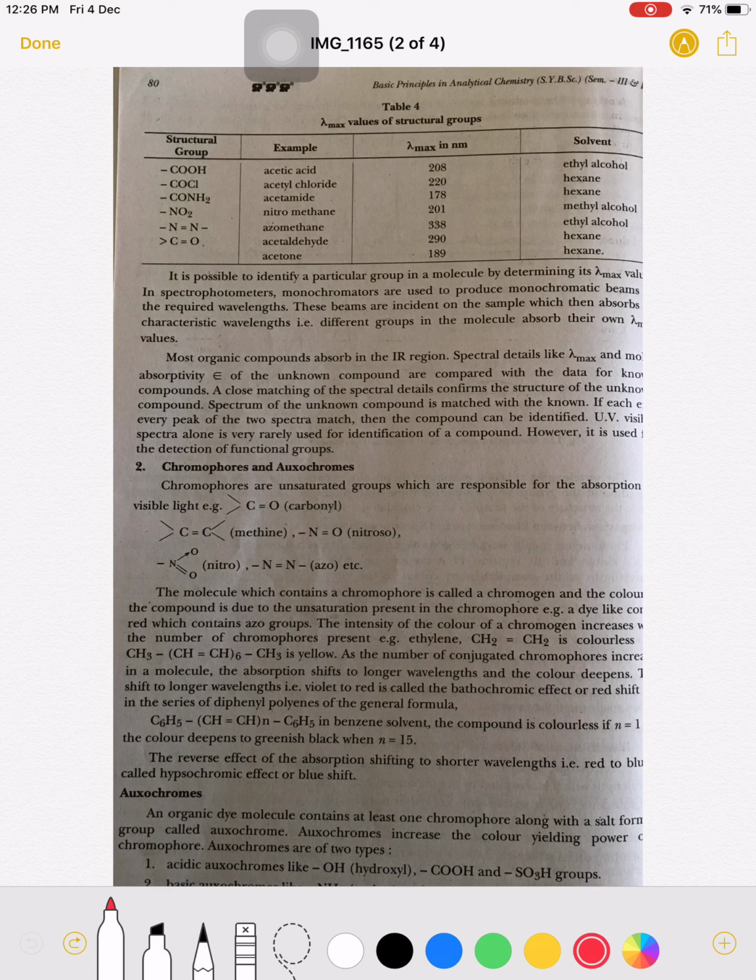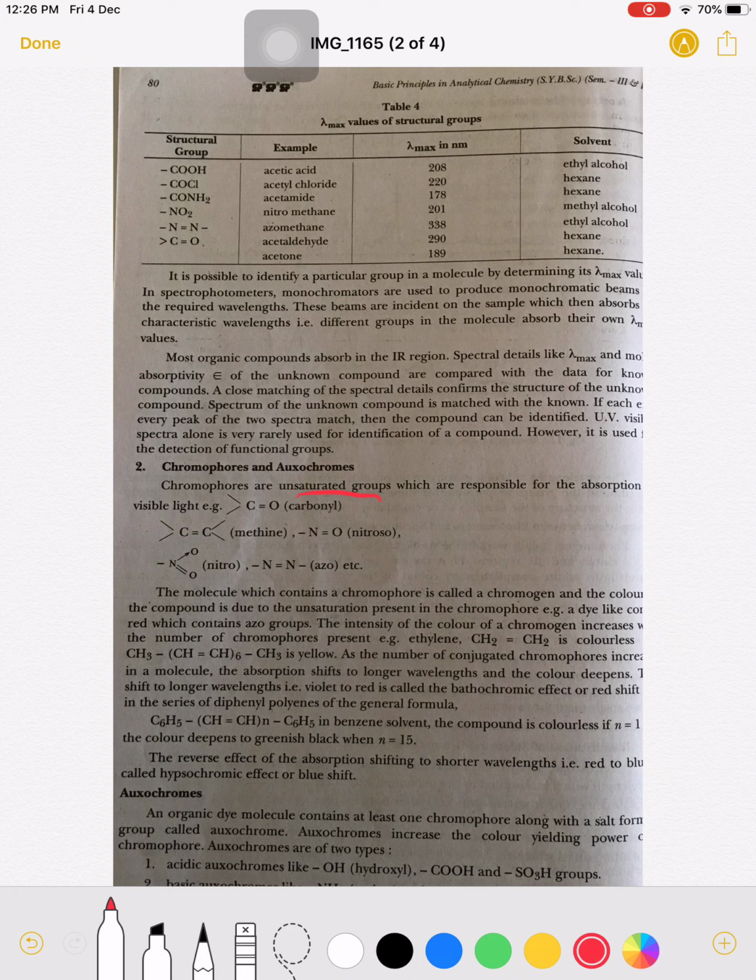Now the second application is identification of chromophores and auxochromes. So what is meant by chromophores and auxochromes? Chromophores are unsaturated groups which are responsible for the absorption of visible light. When the molecule contains these unsaturated groups, then and only then does the molecule absorb visible radiation. If there is no unsaturated group in the molecule, it does not absorb visible radiation.